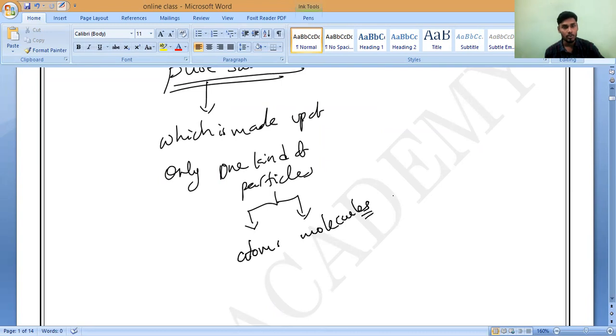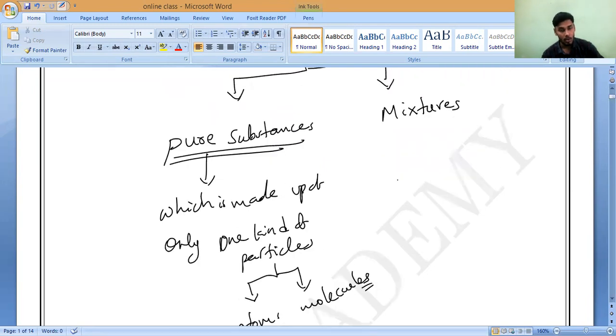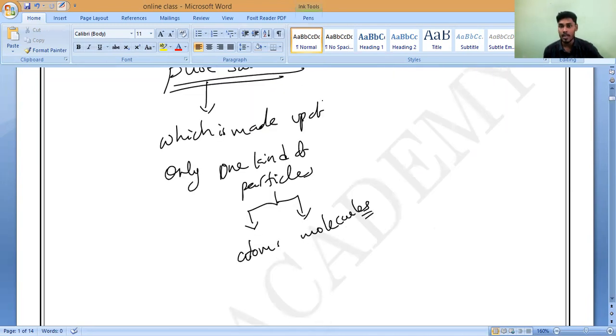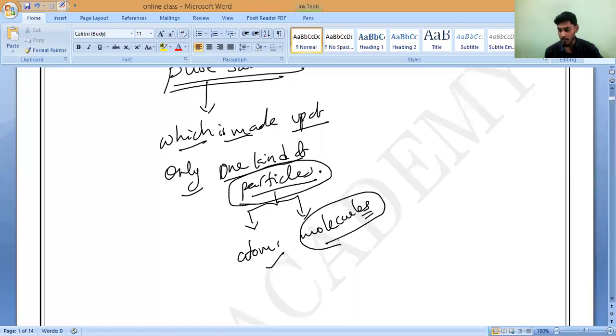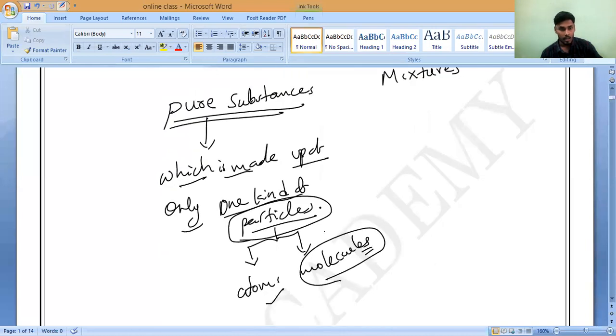So a pure substance is a kind of substance which is made up of only one kind of particles, and those particles may be atoms or molecules. This is what we have studied in the last class.